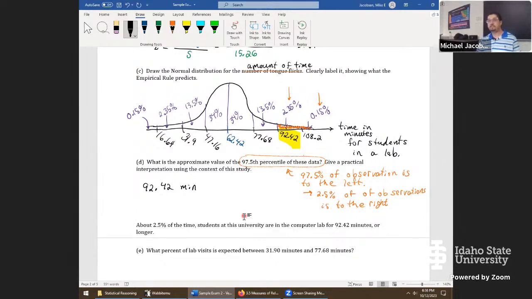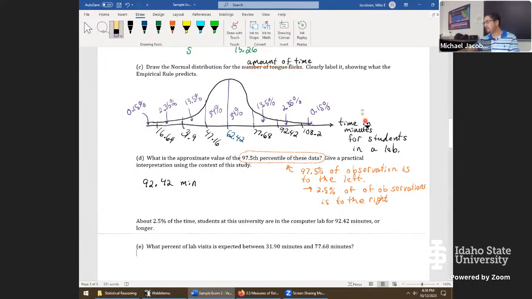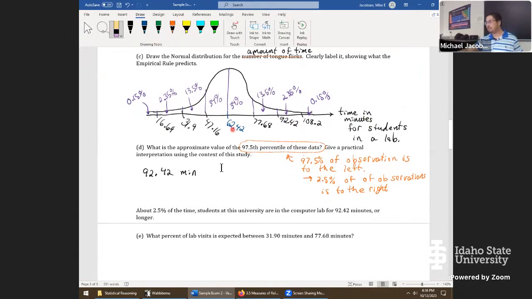Okay, next one is a little bit different. It's asking for a percentage, and we have to find the right values on the x-axis to get the percentage. In a certain sense, it's completely backwards. Part D gave the percent, and we were looking for a value on the x-axis. So now let me see if I can reset some of this highlighting here. Let's try this again on part E. After a tiny amount of scrolling, there we go. It says, what percent of lab visits is expected between 31.90 minutes?